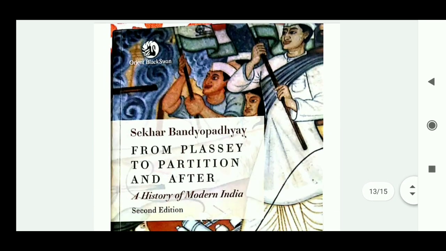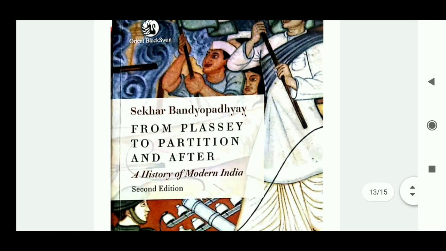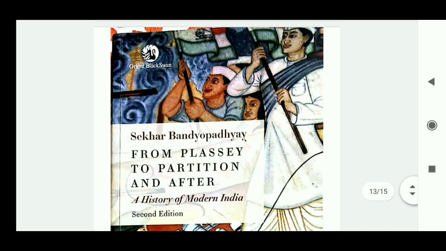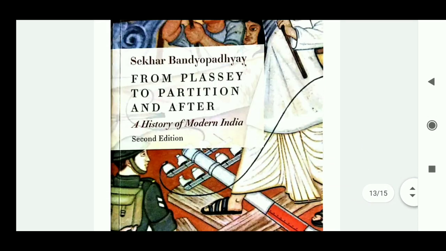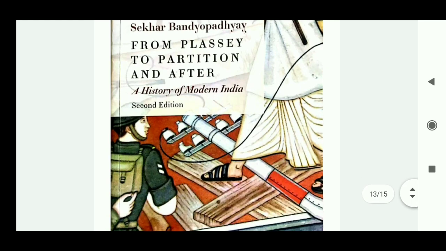Then Shekhar Bandyopadhyay, From Plassey to Partition and After: A History of Modern India. This is the most important book for modern history, and you have to read it for your optional paper. After NCERT, Spectrum and India's Struggle for Independence, which are your basics for the GS paper, for the optional you have to be more focused on Shekhar Bandyopadhyay. So this is your modern history book.